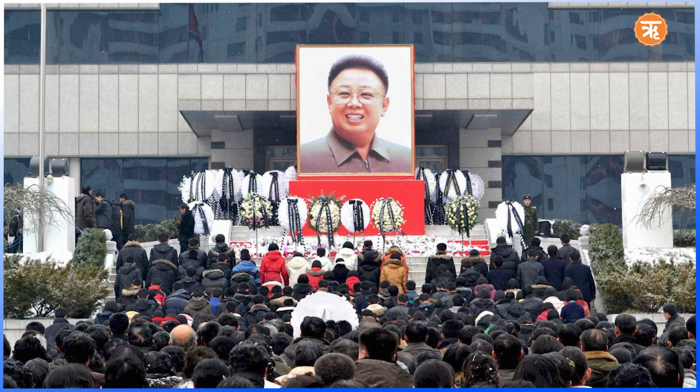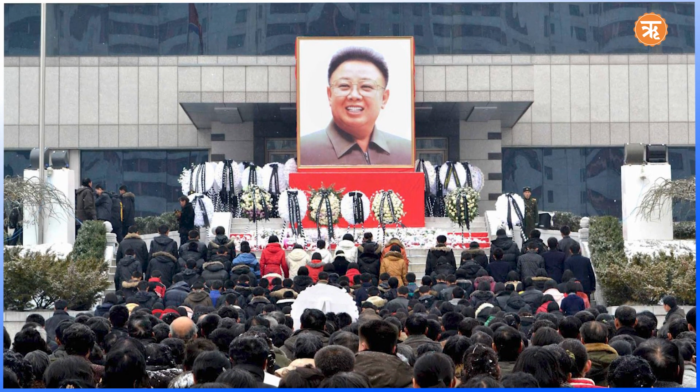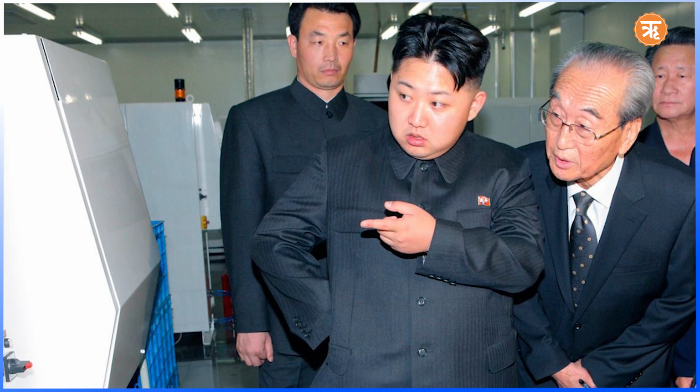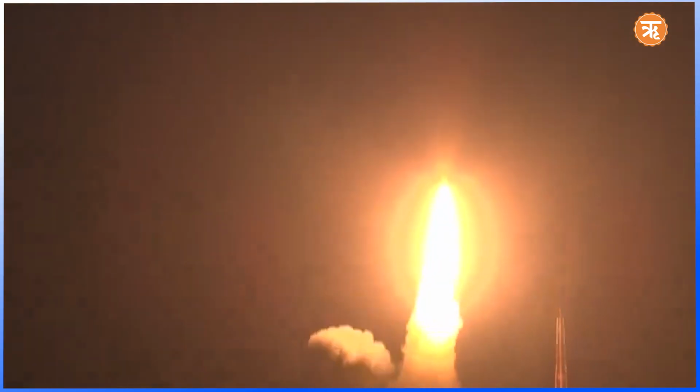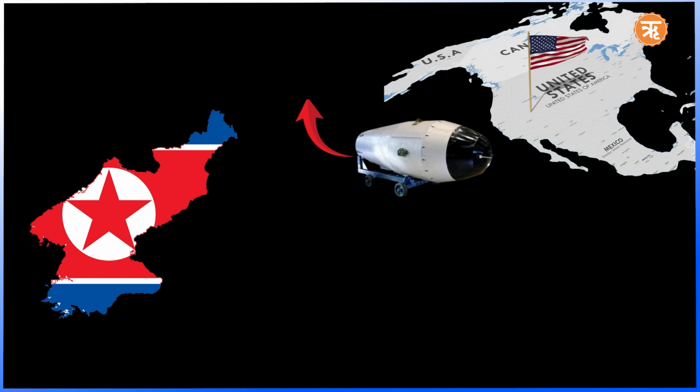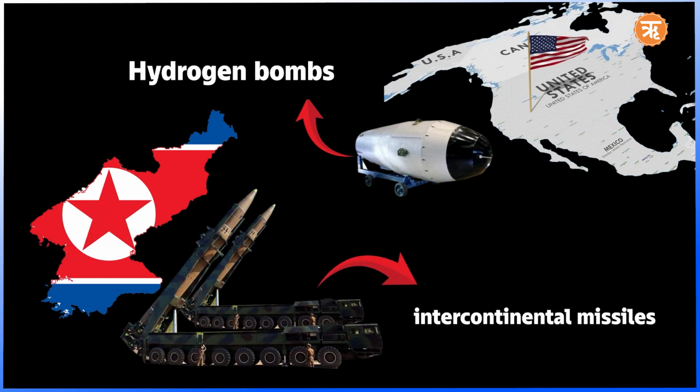On December 17, 2011, Kim Jong Il also died of a heart attack. His youngest son, Kim Jong Un, was declared his successor. Despite international pressure, North Korea continued its nuclear arms development, which includes hydrogen bombs and intercontinental missiles capable of reaching United States.